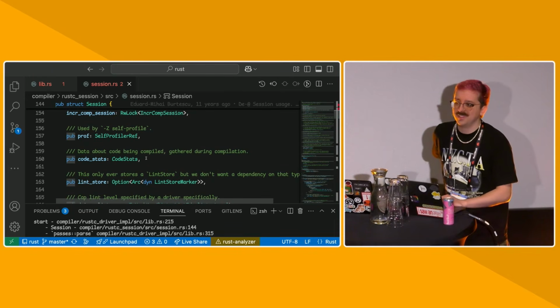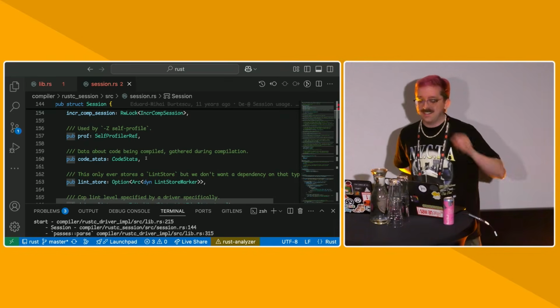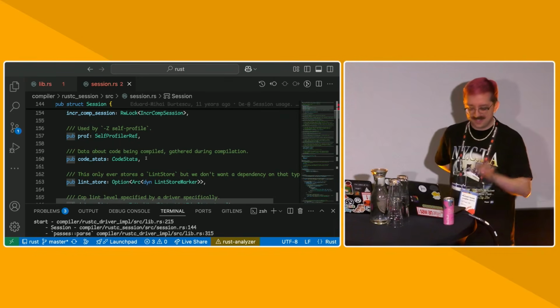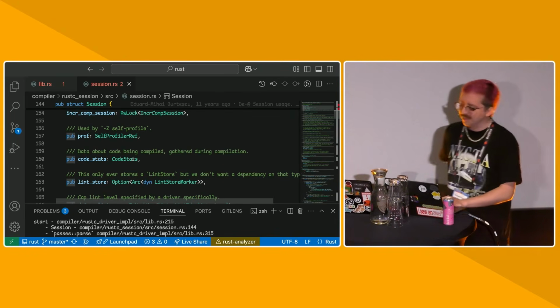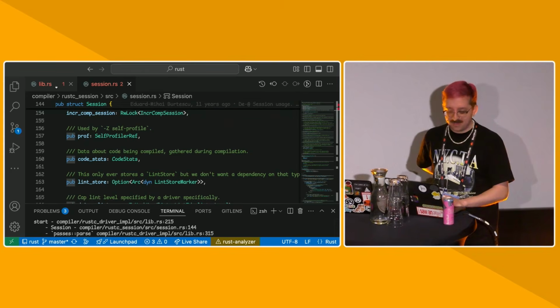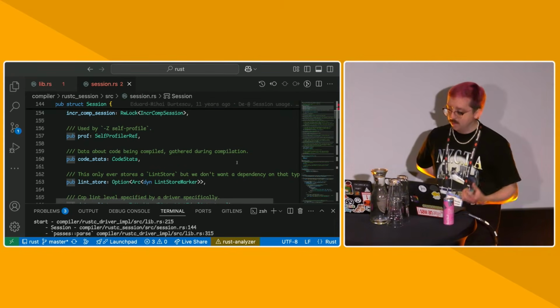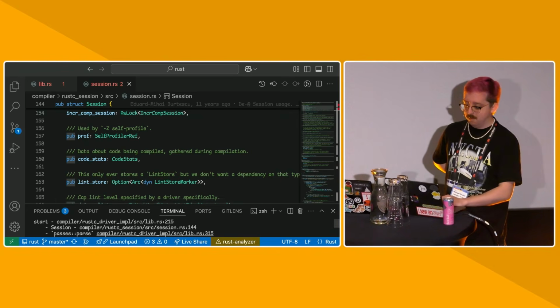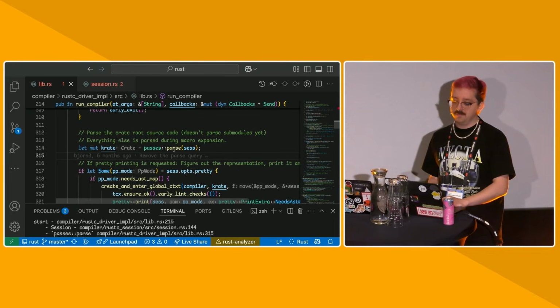Code stats holds the information about type sizes that we end up monomorphizing in layouts, and we just put it in the session because it's kind of a convenient place to hold it. So code stats has a lock of a vector of these type info sizes. But yeah, once the session is constructed, we can use it for parsing. And parsing happens at the beginning in this passes: parse entry point.